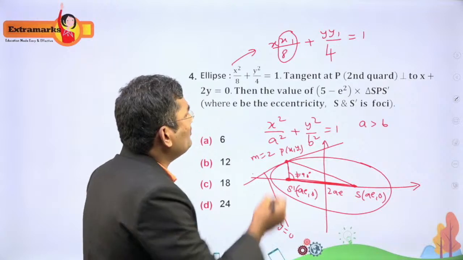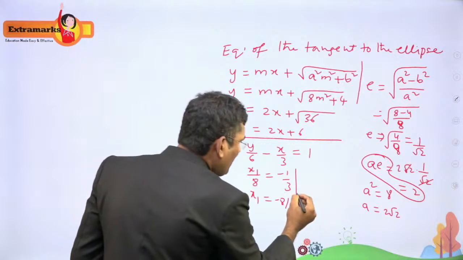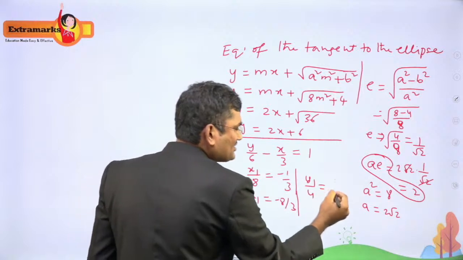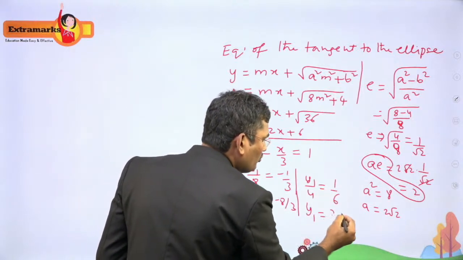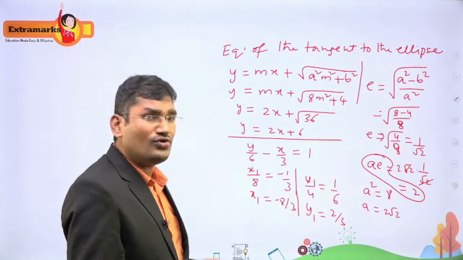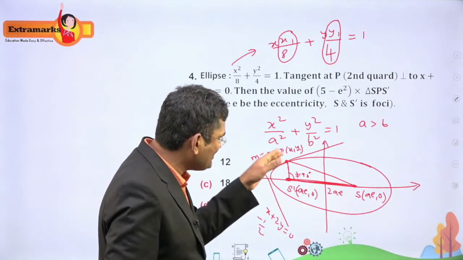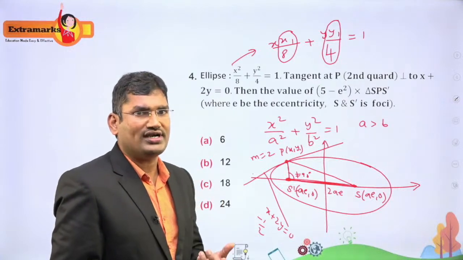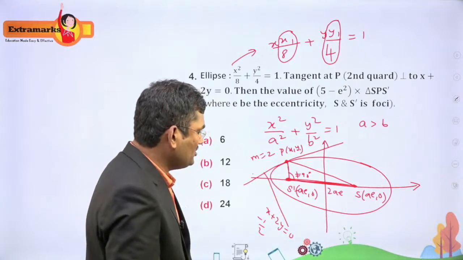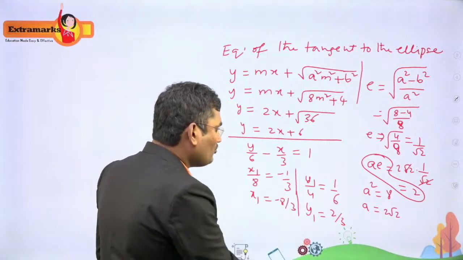Similarly, the y value. What is the y coefficient here? The y coefficient is y1 by 4. So y1 by 4 equals the y coefficient here, 1 by 6. So y1 is equal to 2 by 3. We have the values x1, y1. But we require only y1 because we require the height of the triangle: the distance from the point to the x-axis, the magnitude of the y coordinate. Right, so the y coordinate is 2 by 3. So now, this is the height.